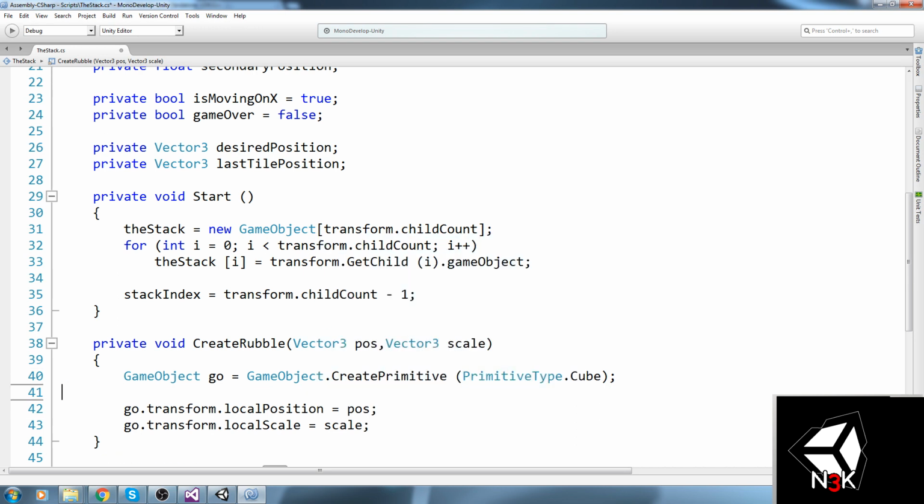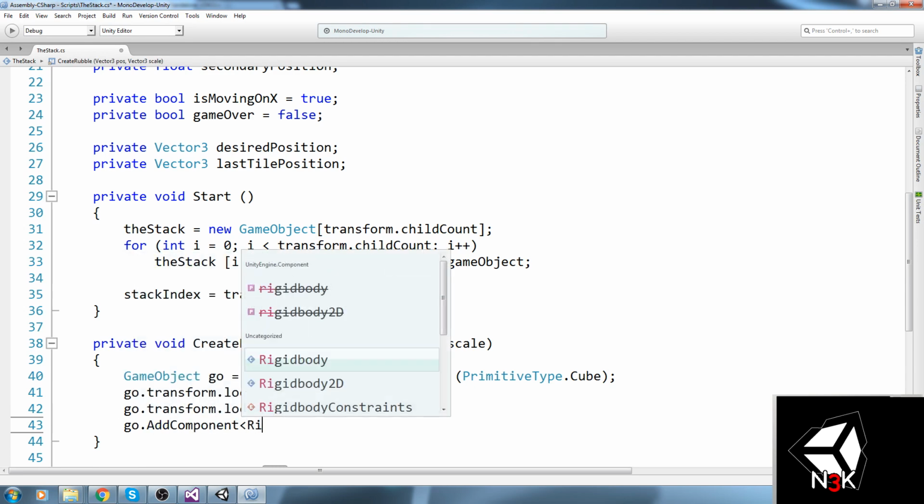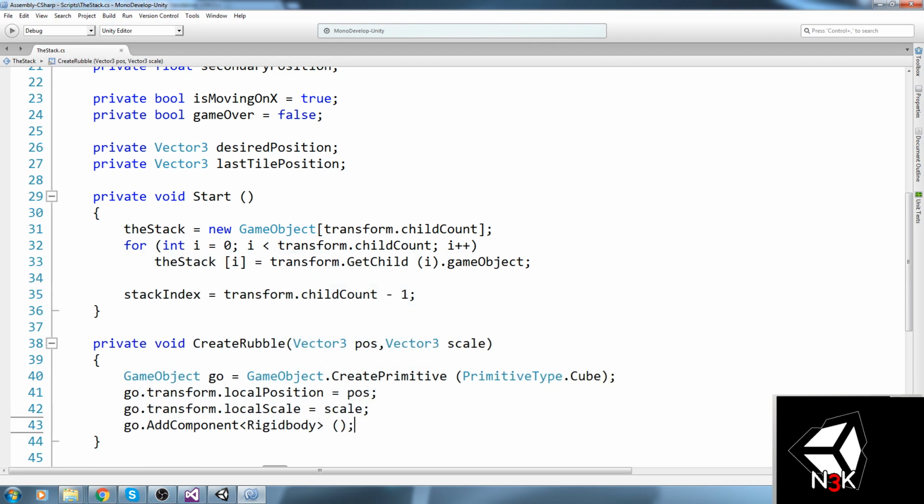And we also add a rigid body to this, so let's go ahead and go to add component rigid body, so it actually looks like it's falling, right?